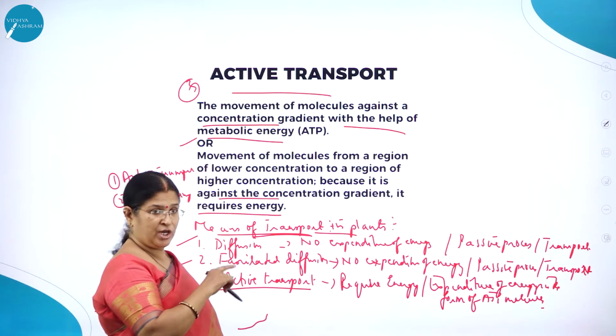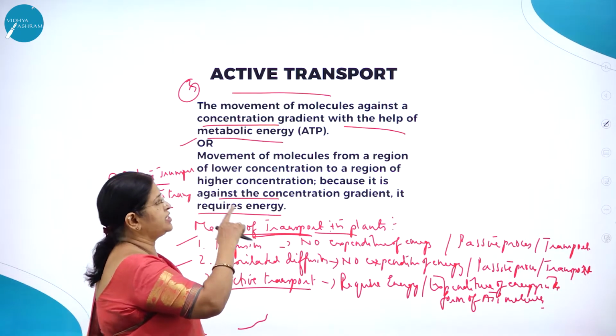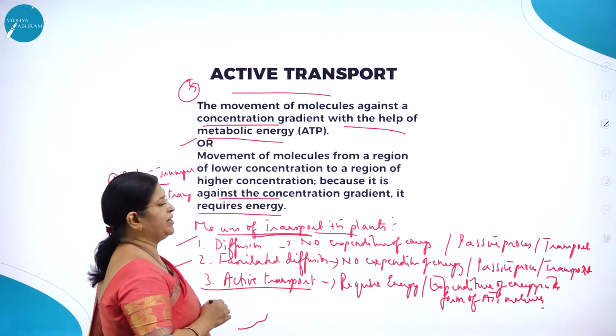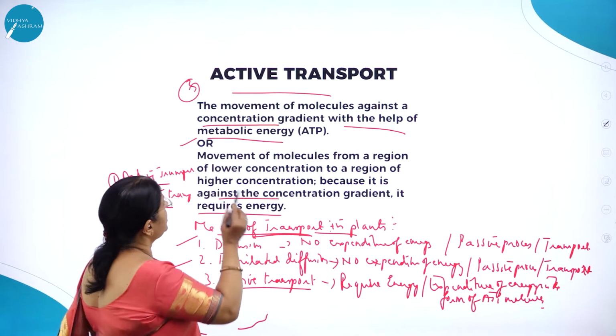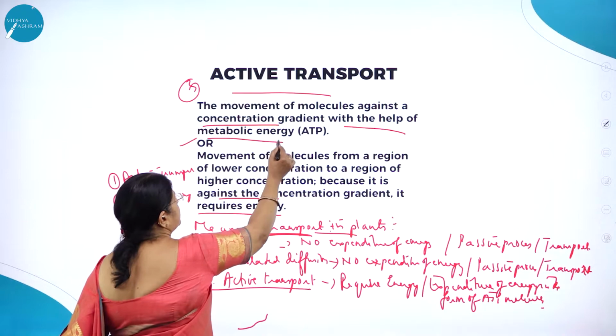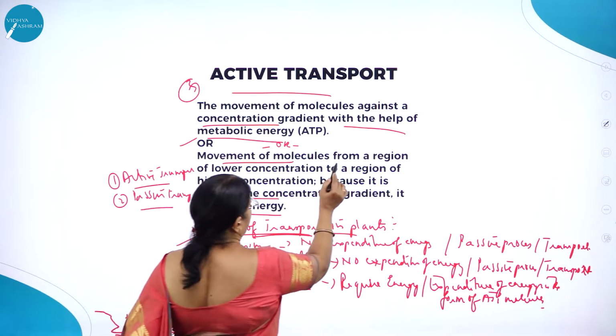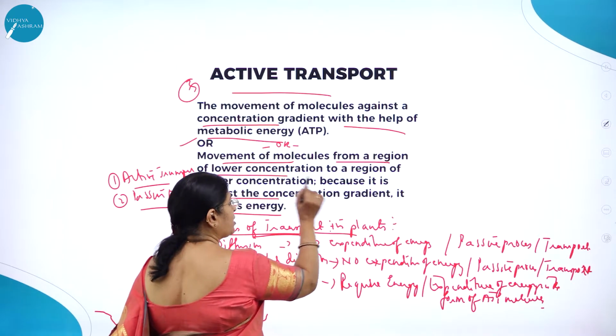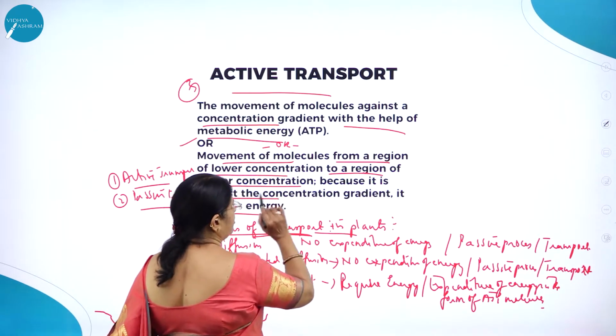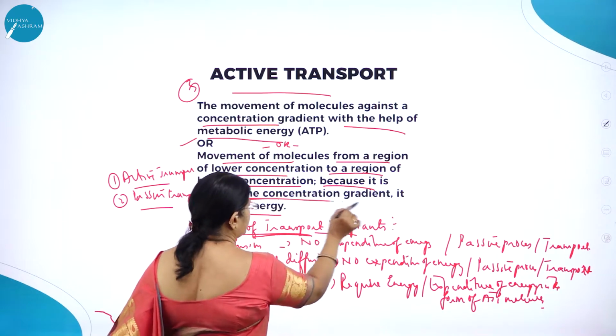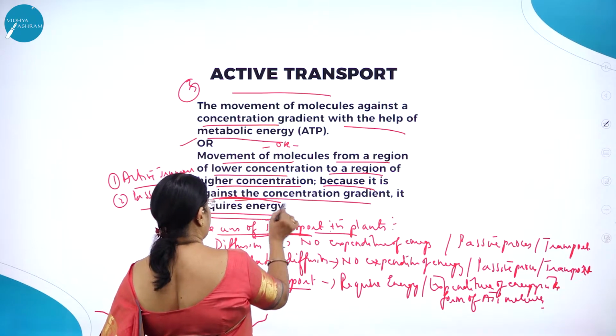The movement of molecules against a concentration gradient with the help of metabolic energy, that is ATP, is called active transport. Or we can also define it in another way: movement of molecules from a region of lower concentration to a region of higher concentration requires energy because it is against the concentration gradient.